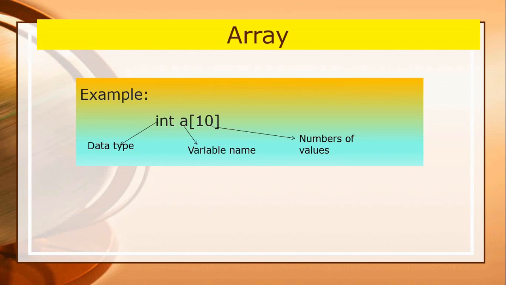In this declaration example, int is the data type, A is the variable name, in this case the array name, and the value 10 is written. It indicates that this array A can hold 10 elements of similar type, that is, integer type.